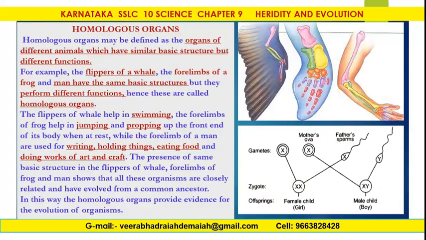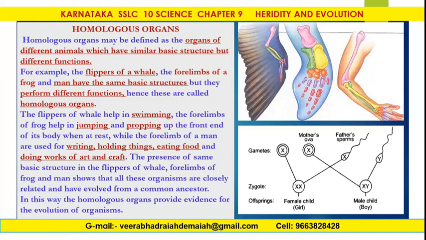Homologous organs may be defined as the organs of different animals which have similar basic structure but different functions. You can see this: the flipper of a whale helps swimming, a frog's limb is jumping and propping, and the human hand is writing, holding things, eating food, doing works of art and craft.